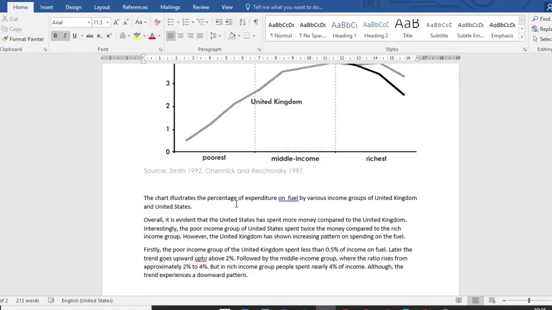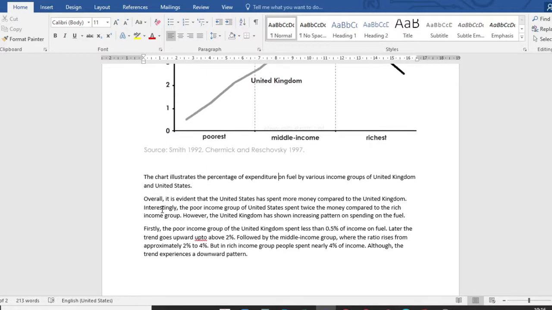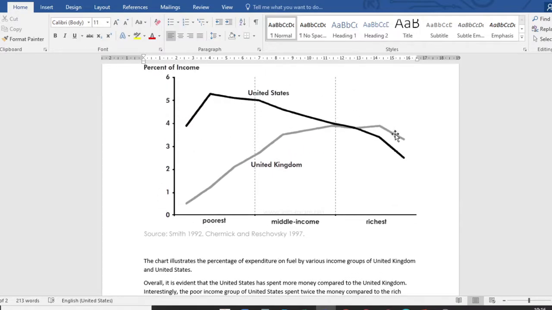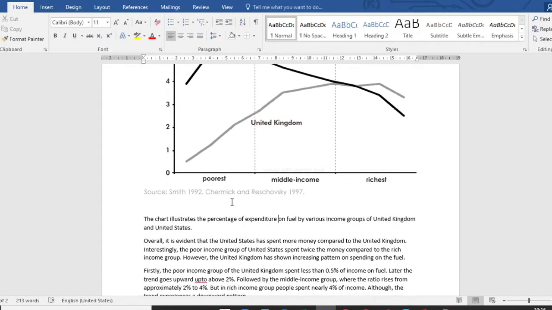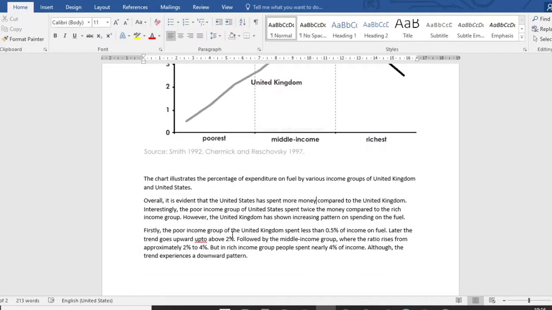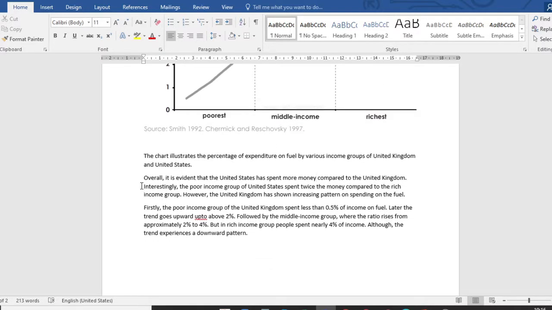The chart illustrates the percentage of expenditure on fuel. You cannot give two space bars by various income groups of United Kingdom and United States. Very good. Overall, it is evident that United States has spent more money compared to the United Kingdom. How did you say that? Overall, because you can't see the total amount of money spent anywhere. So we will move on. We will talk about the structure later. We'll just move on with the grammatical mistakes first.